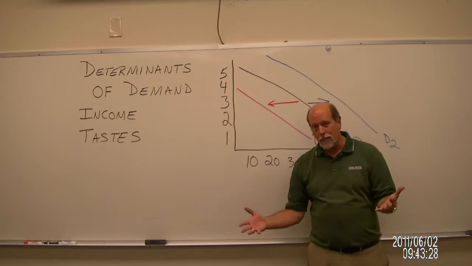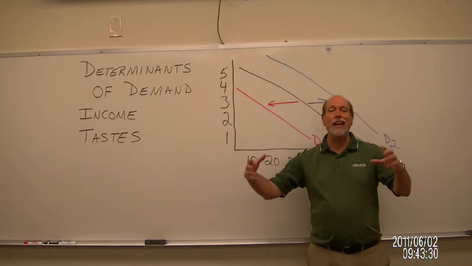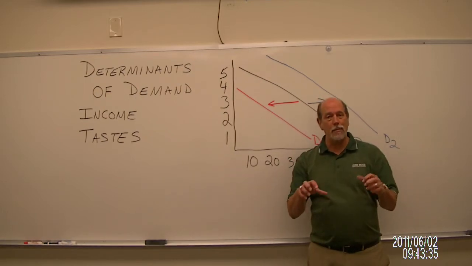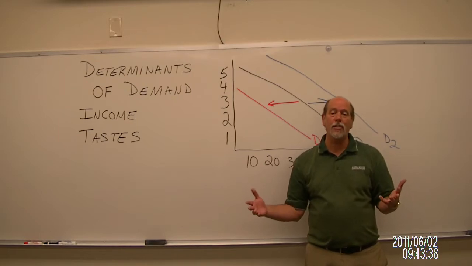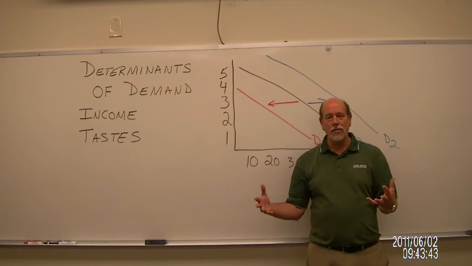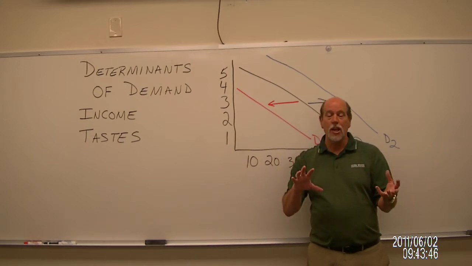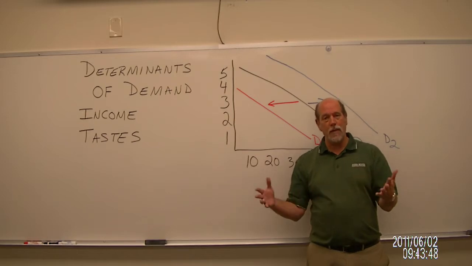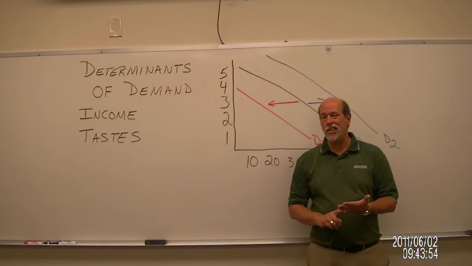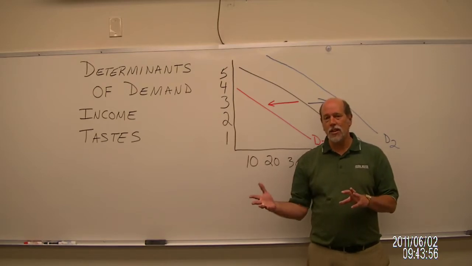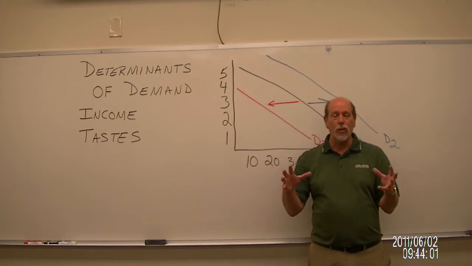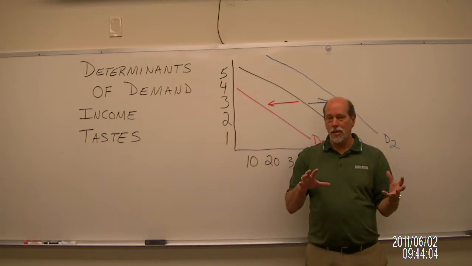If demand goes up, our authors tell us that we're going to buy more at every possible price out there. If demand goes down, we're then going to buy much less at every possible price out there. Five determinants of demand were discussed by our authors, and I'm going to break this up into a couple of short little discussions. In your reading, you found these topics: income, taste, price of related goods, expectations, number of buyers. These are the things that our authors highlighted in this particular discussion. I'm going to cover a couple real quick here, and we'll do another couple in the next segment.